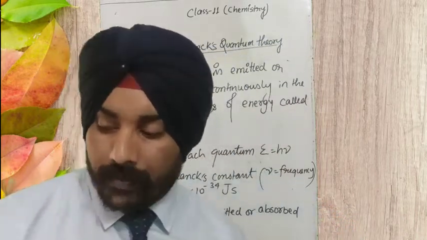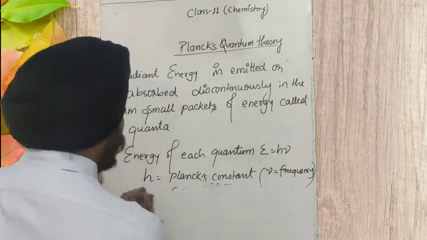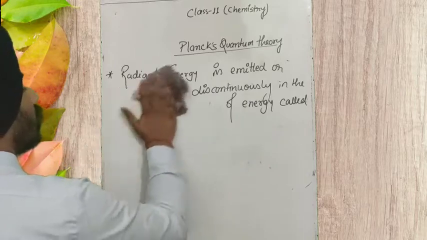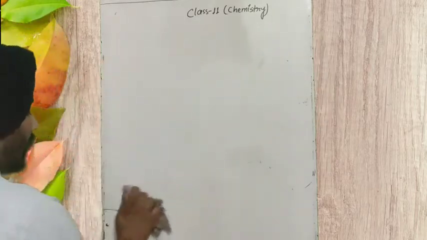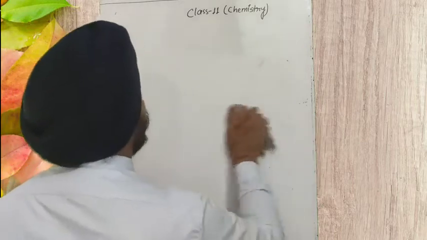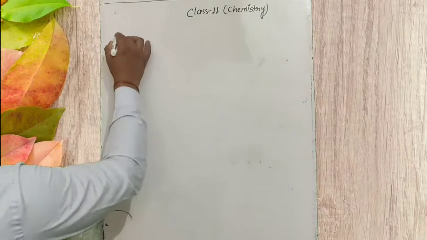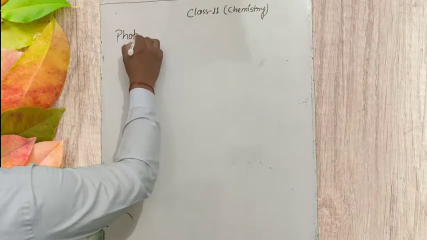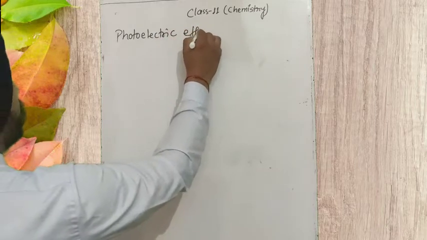So let us start with the photoelectric effect. Who did this experiment of the photoelectric effect? That was Henry Hertz in 1887. So we are going to discuss the photoelectric effect here.